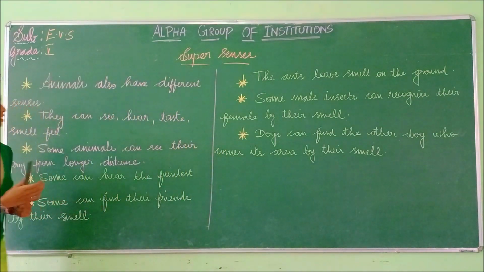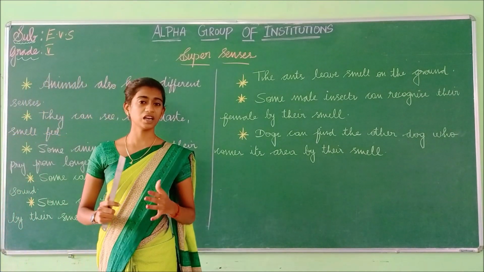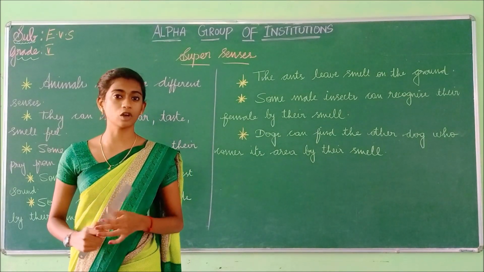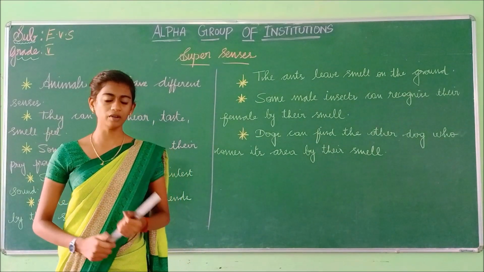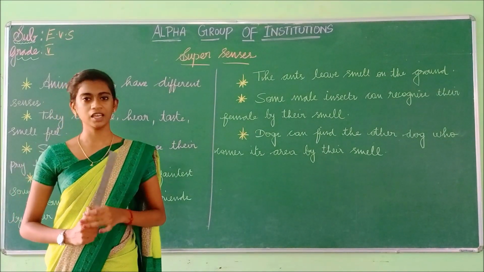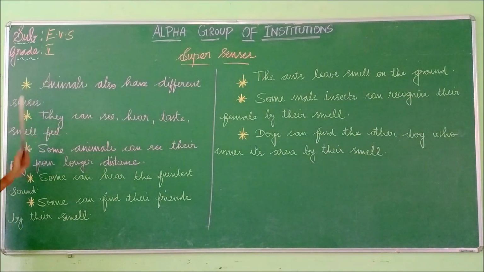So in this lesson, what senses are we seeing about? We are seeing about the senses of animals, not the senses of human beings alone. We are studying about the senses of both animals and human beings. Now let us read the first point.